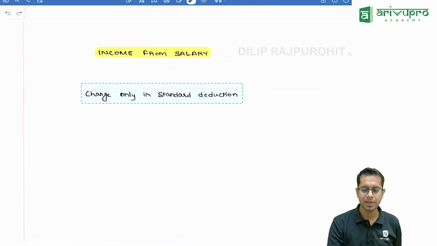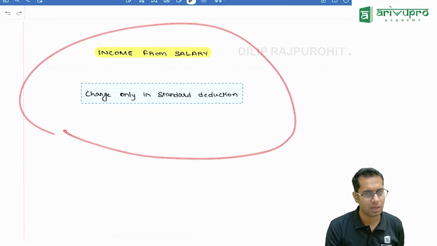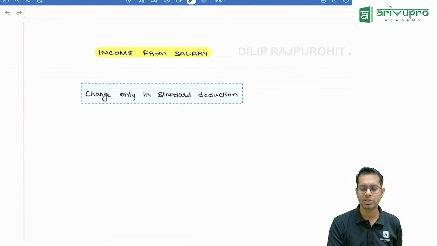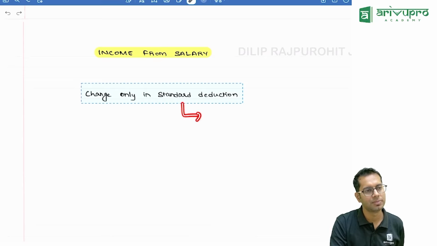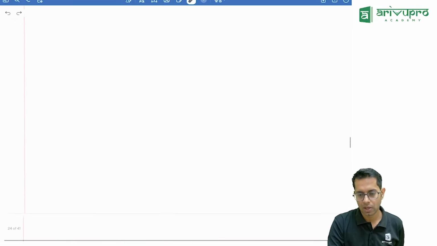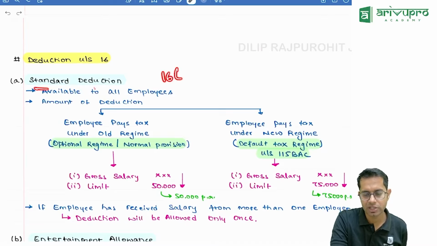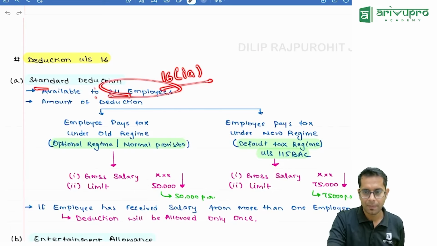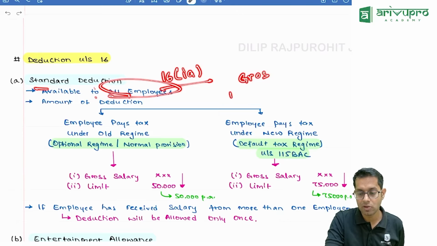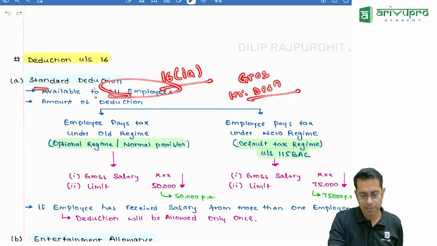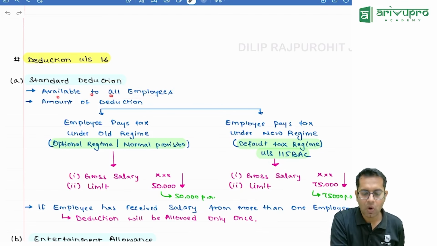In the salary chapter, is there any change, sir? There is no change. Only one thing is changed: standard deduction. Standard deduction for whom? Normally the standard deduction which you get, you get under section 16 clause (ia). It is available to all types of employees. Meaning from your gross salary, you subtract something. That deduction is your standard deduction. It is available to all types of employees.